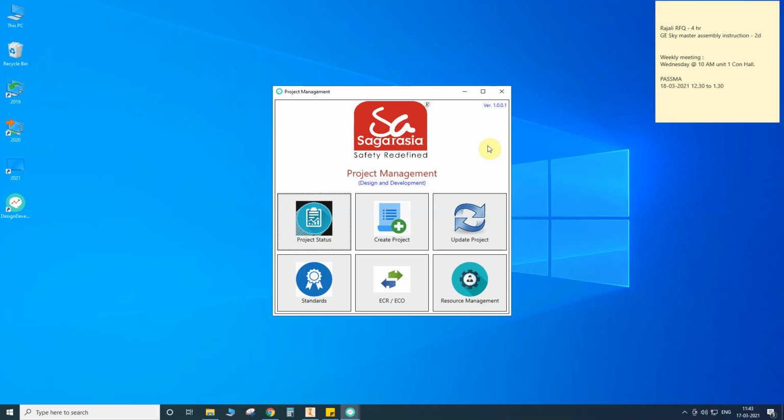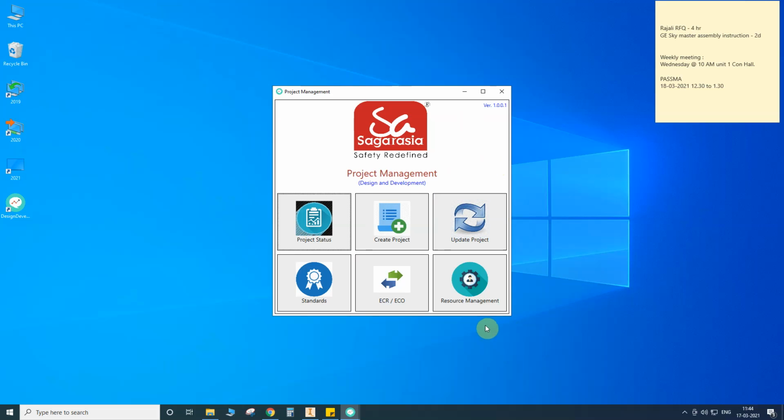One more advantage is that we can use n number of users. If you are taking market software, renewal is required every year, and there will be limitations on users. But here there is no limitation of users and no renewal and all. Okay, first, this is the front view of our software.